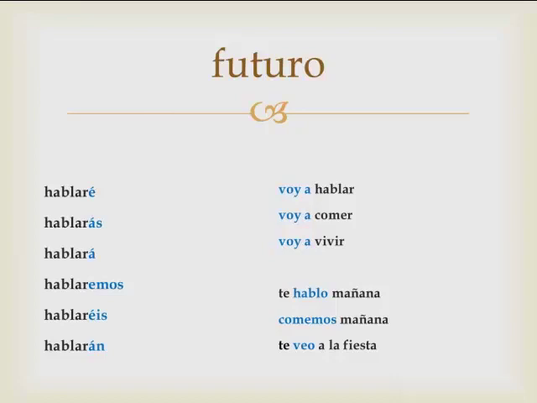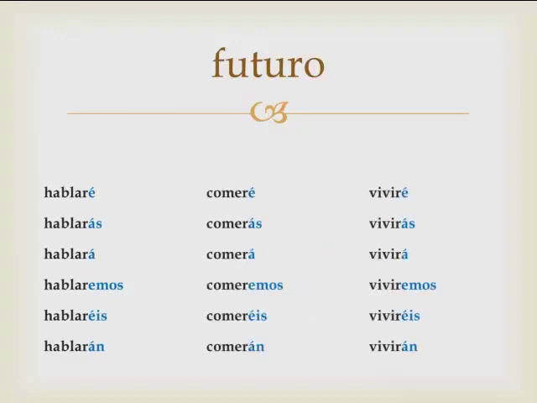I will. Future. Comemos mañana. This is saying we eat tomorrow, but they're using the present tense to communicate the future. Very common. As well as te veo a la fiesta. I will see you at the party is literally I see you at the party. So if you want to communicate the future, you can use the present tense oftentimes. Te hablo mañana, te veo a la fiesta. Or you can use the voy a expressions. Voy a hablar, voy a comer. Or you can use the simple future like we're learning right now. Hablaré, hablarás, hablará, hablaremos, hablaréis, and hablarán. Three different ways to communicate the future, depending on exactly what you want to say. Again, AR, ER, IR, all verbs will take exactly the same set of endings for the future tense.